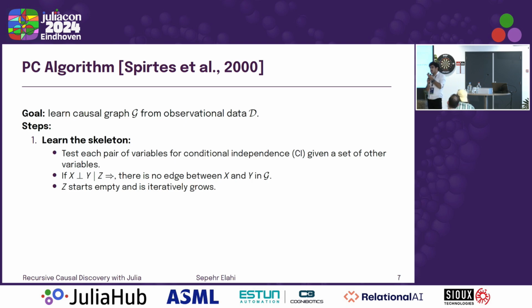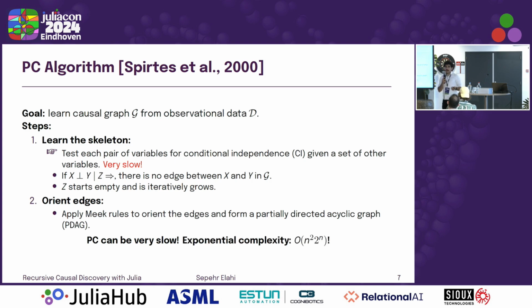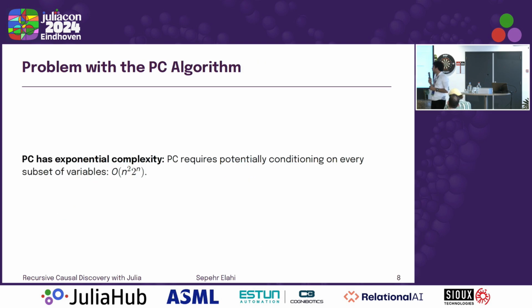So neither x is causing y nor y causing x. And then it does some orientation. These details don't matter. What matters is the learning portion, so learning the skeleton, is very, very slow. It's slow because it has to test every single pair of variables. And in fact, it has an exponential complexity. So this is very, very bad if we have a lot of variables.